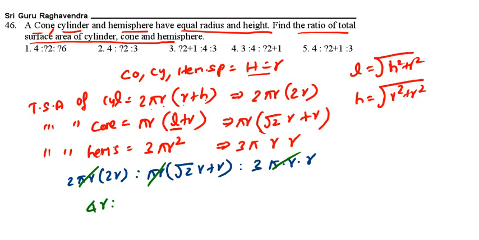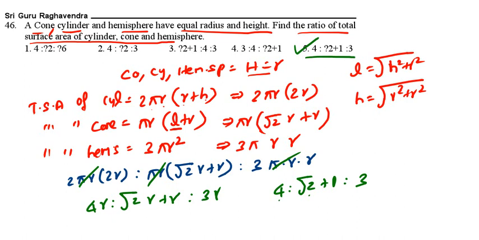This is root 2 R plus R. This is 3R. So we are going to get 4 is to root 2 plus 1 is to 3, because R is common for all. So this is the correct answer: 4 is to root 2 plus 1 is to 3. Now 47th question.